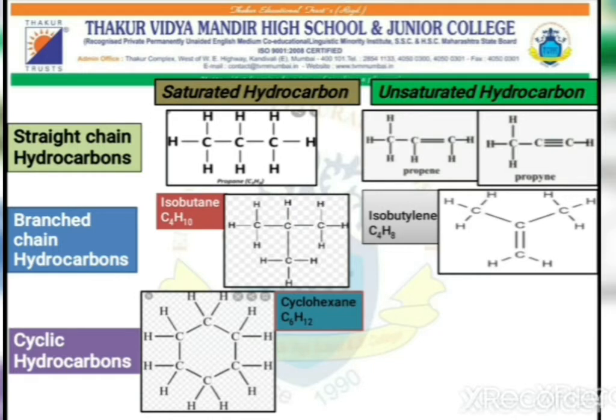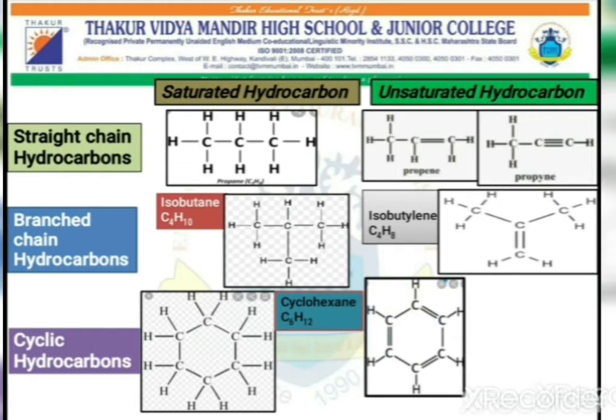Now from this, suppose I remove one hydrogen atom from each of the 6 carbon atoms, then I get the formula C6H6, which is called benzene. And since I am removing hydrogen atoms, I am forming alternate double bonds. The reason for getting alternate double bonds is that carbon has valency 4.